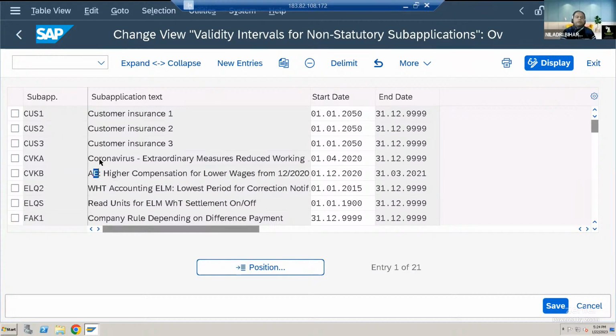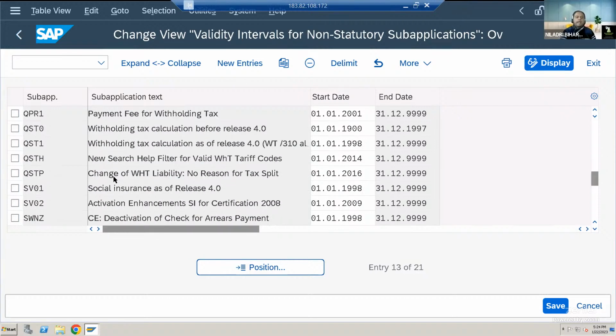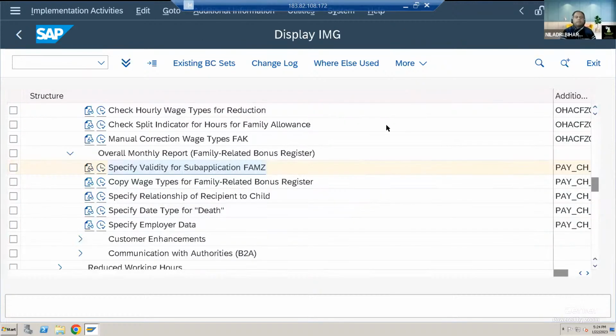Okay, so based on your requirement, again, you can customize and you can create whether it is withholding tax or a social insurance based on the need again. Okay, so for that the validity interval has been maintained here. Okay, so this is something you have to go through. Then any copy based types of family related bonus.